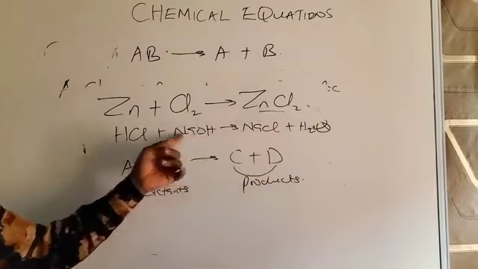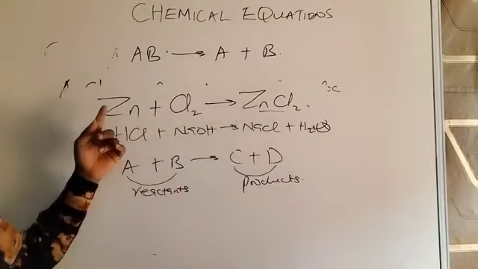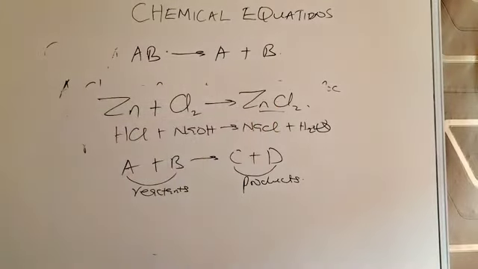These are formulas that involve two or more elements together, while these are symbols, and this is a formula. So having done that, we're now going to look at the key concepts of chemical equations.